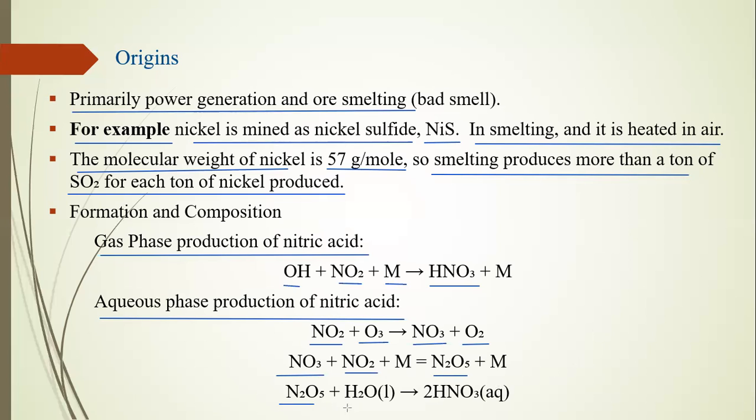This N2O5 mixed with our atmosphere cloud, meaning H2O, also makes aqueous HNO3. Aqueous means it is highly active or highly acidic. This acid mixed with water droplets comes to the lithosphere surface. That is also called acid rain.